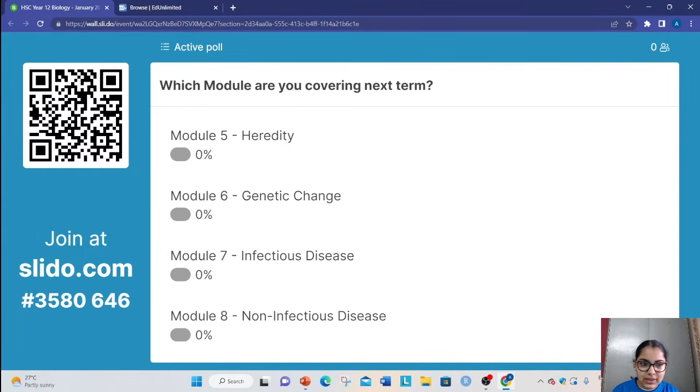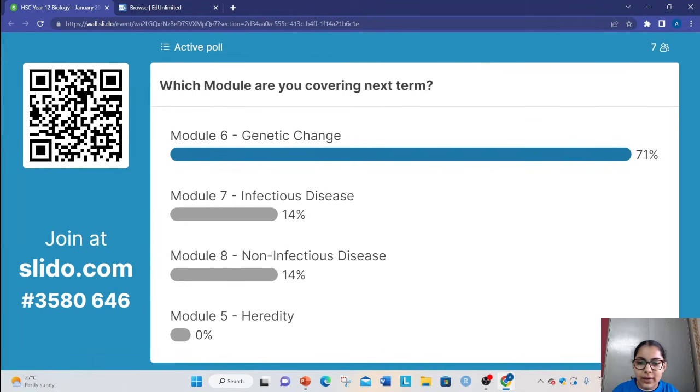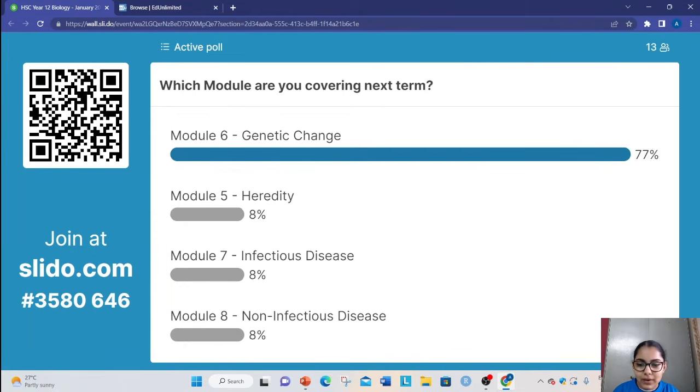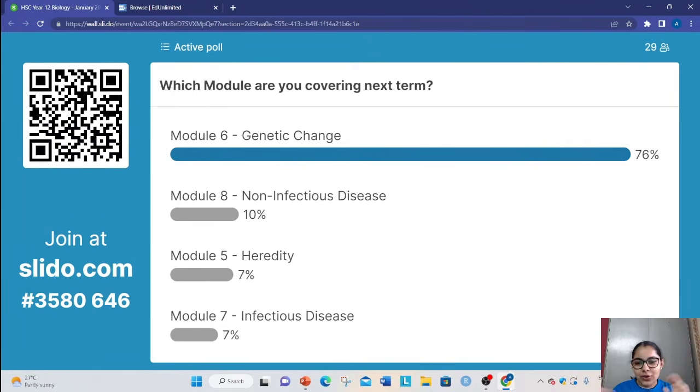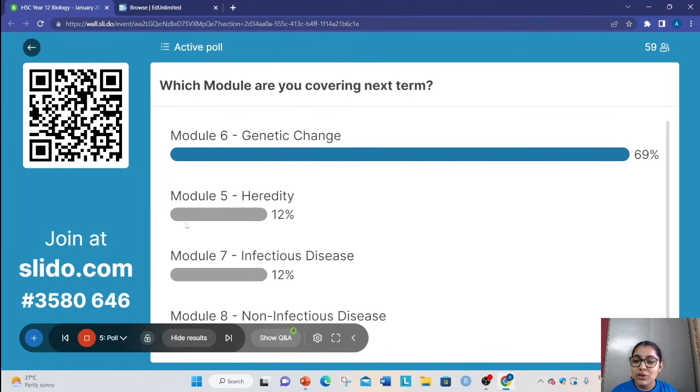What are we doing next term? Okay, cool. So most of us are doing module 6 so far. I'm going to wait for more answers to come in because it's just 20 people. So let's wait for the whole cohort and then we'll go on. But yeah, it looks like most of you guys are doing module 6 next term. Then we've got module 5 in the lead. So that's really good.